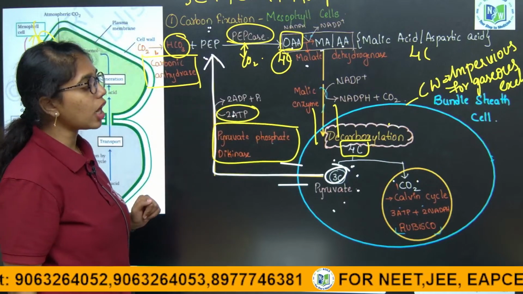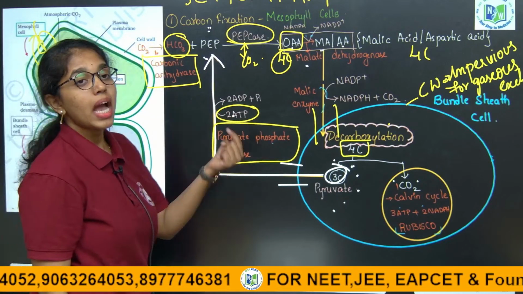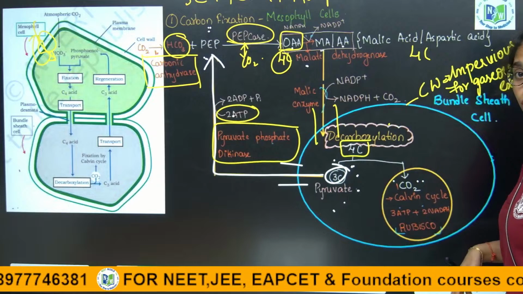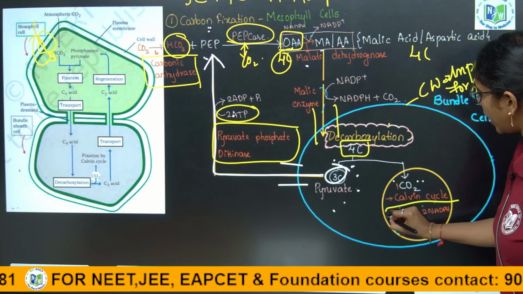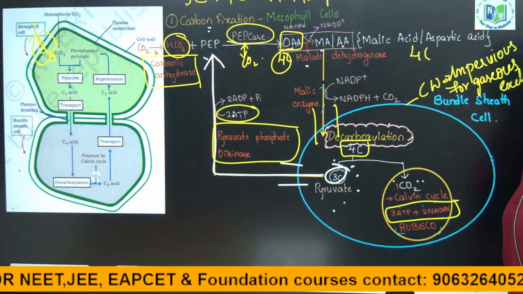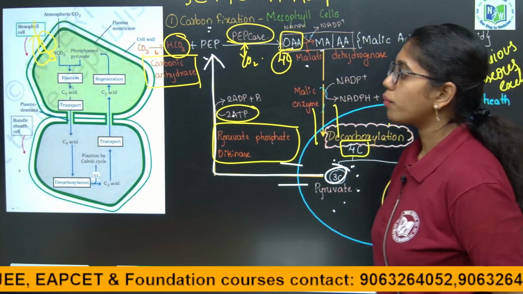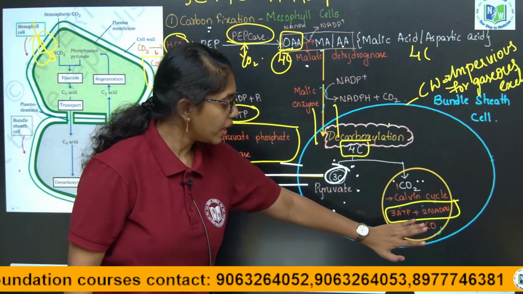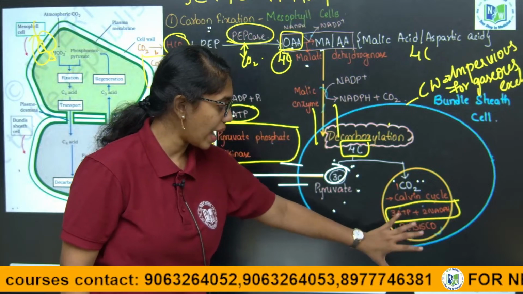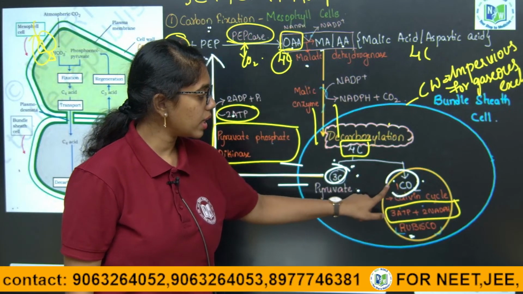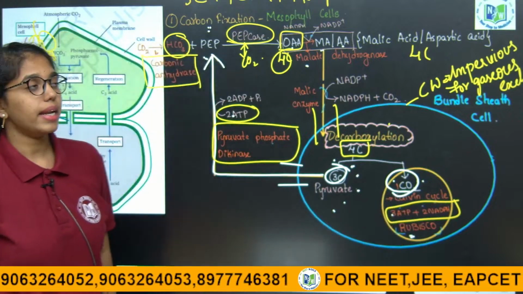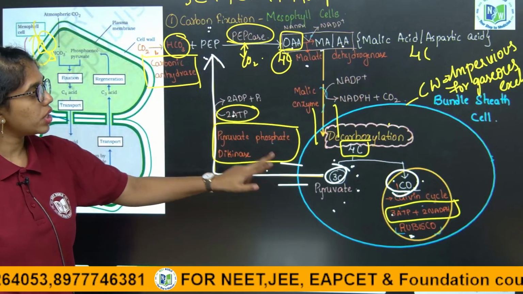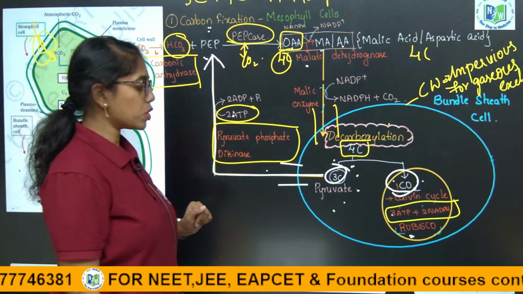By utilizing how much energy? 2 molecules of ATP. And the 1 carbon dioxide which is there in the bundle sheath cells will undergo the Calvin cycle, utilizing 3 ATP molecules and 2 NADPH molecules. So what enzyme is abundant in the stroma of bundle sheath cells? Your answer should be Rubisco. Bundle sheath cells will have Rubisco, and 1 carbon dioxide is fixed by 3 ATP and 2 NADPH. And the C4 cycle will utilize an additional 2 ATP to regenerate pyruvate back to PEP in the mesophyll cells.